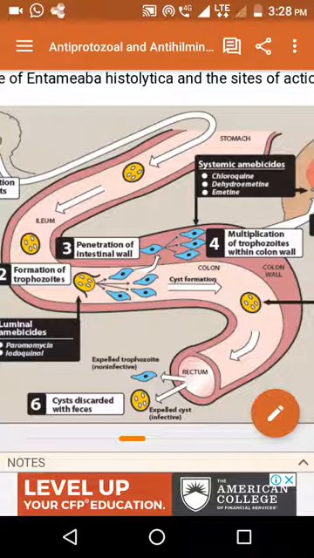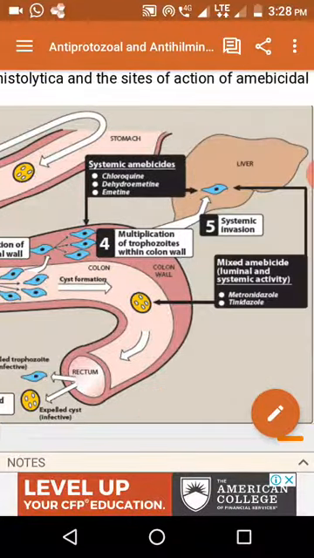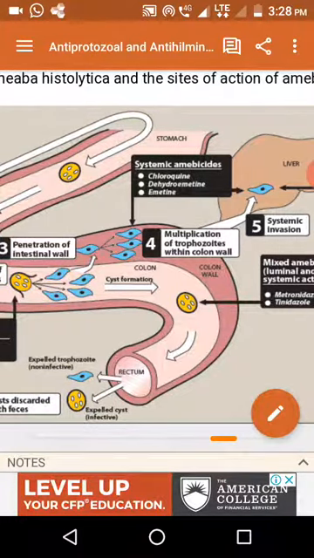These trophozoites attack the intestinal wall and feed on the mucus. After subsequent replication in the intestinal wall, these trophozoites leave the intestine and enter the abdominal wall. Later on it reaches the liver. This is called systemic amoebiasis.